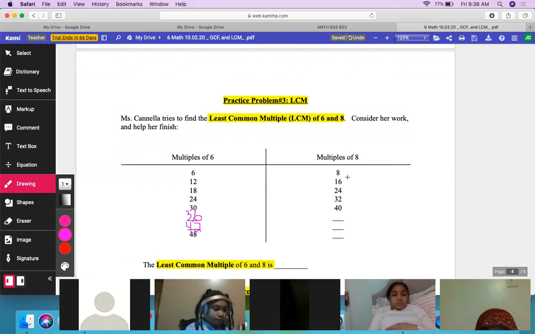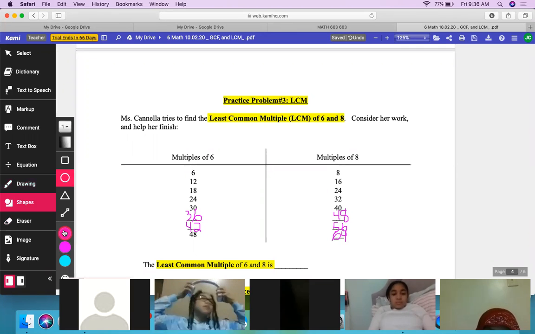We have the multiples of 8: 8, 16, 24, 32, 40. What's next? Arlenis, help us out. 48. 8 times 7, 56. Good. 8 times 8, 64. Okay. So which numbers do I circle, meaning which numbers are in common?